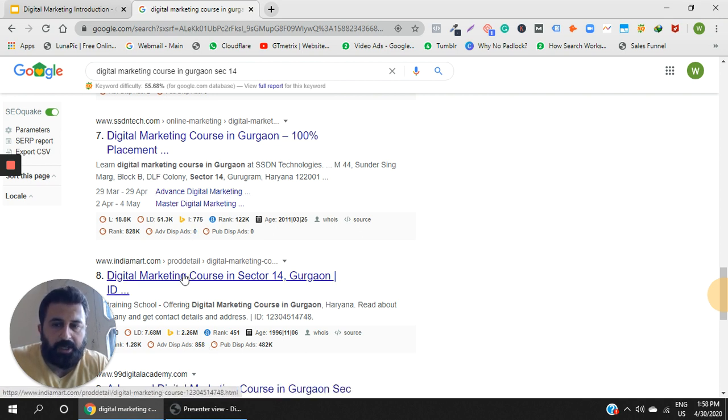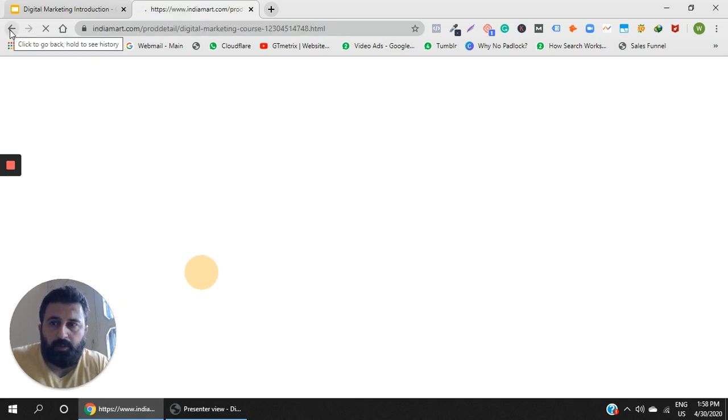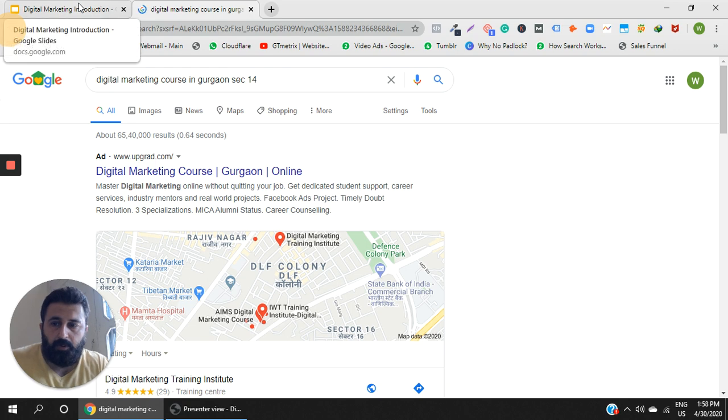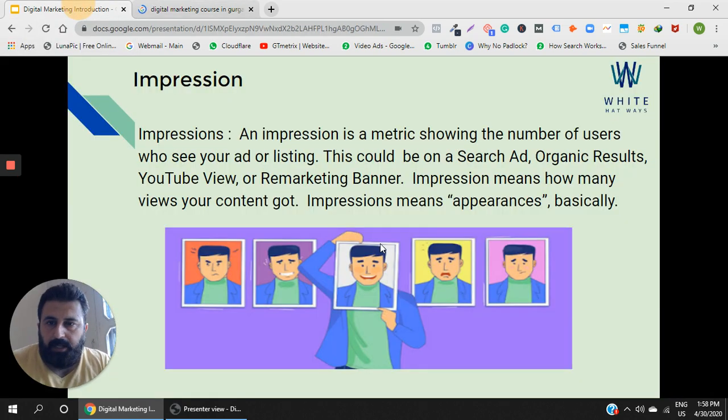However, if I click on India Mart, like I clicked over here, so what is this? This is a click. This would convey to Google that out of all the results that came over there, I favored India Mart and I gave India Mart a click. So let me promote India Mart. So that is why we should aspire to have lots and lots of clicks. And let's move ahead. So I hope you got impression. So impression is just an appearance of your listing over there.